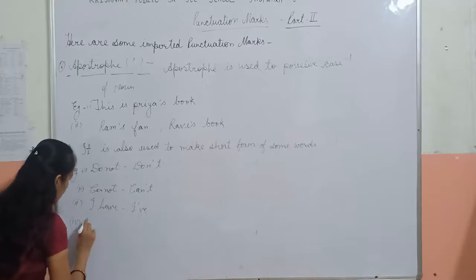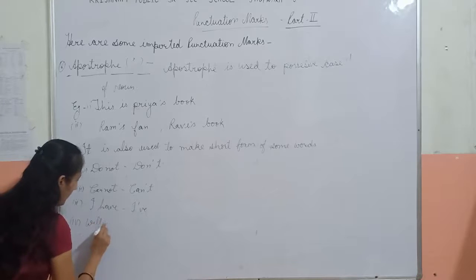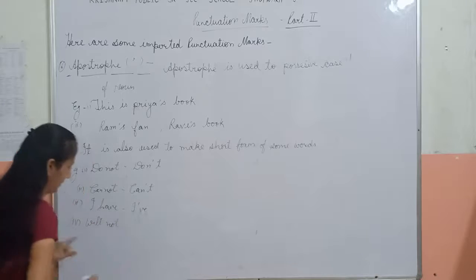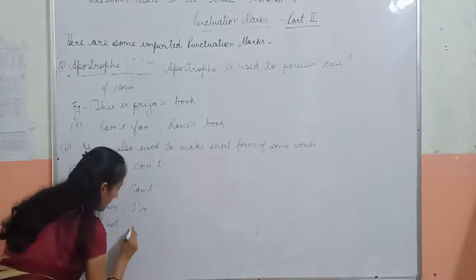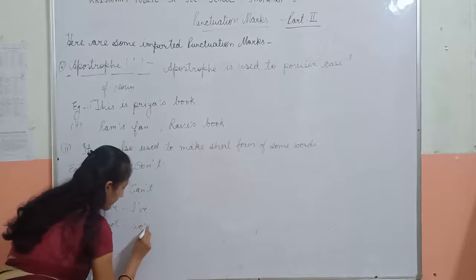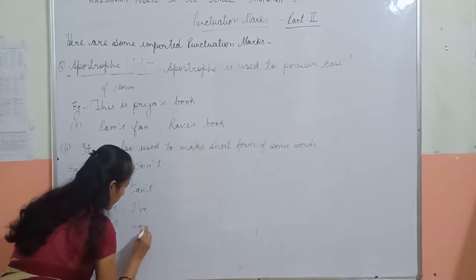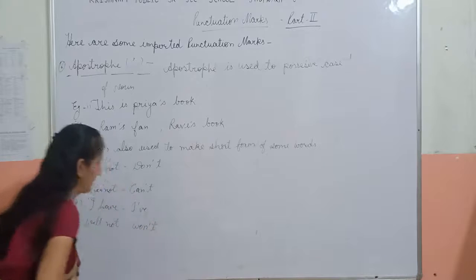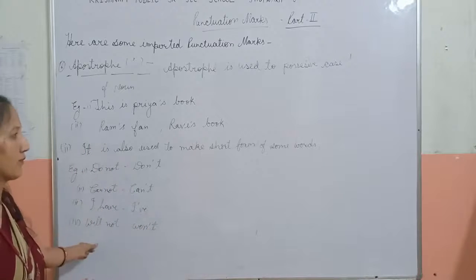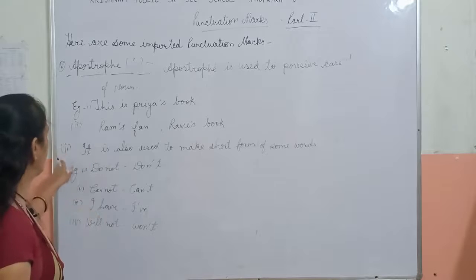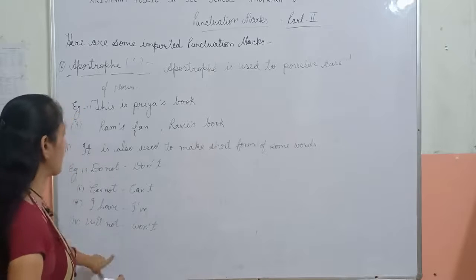Fourth is will not. The short form of will not is won't. There are many short forms, so we use an apostrophe in the short form.